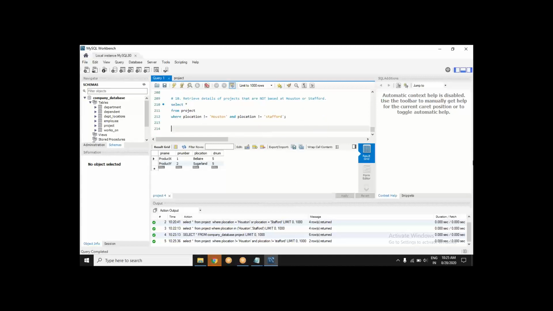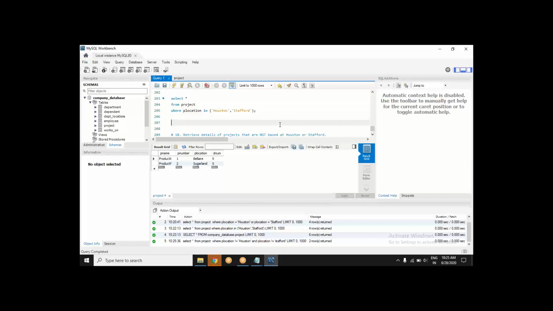There is a better way to do that, which is just above. You are checking with the not in operator. The keyword is just plain English. Select asterisk from project where p location not in this set of values.